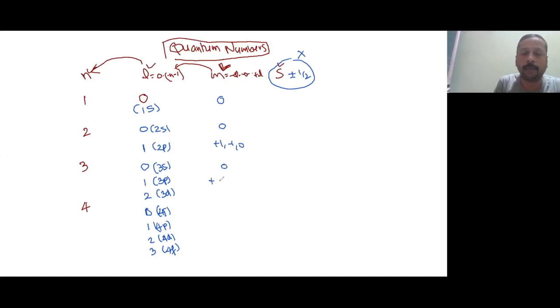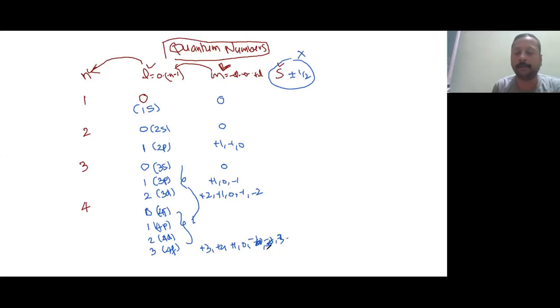And here it will be plus 1, 0, minus 1. Here it will be plus 2, plus 1, 0, minus 1 and minus 2. Same way here everything is repeated as it is, just like here. But what extra will you get? For 4f it will be plus 3, plus 2, plus 1, 0, minus 1, minus 2, minus 3. Okay, so 7 values will be there in the f orbital.